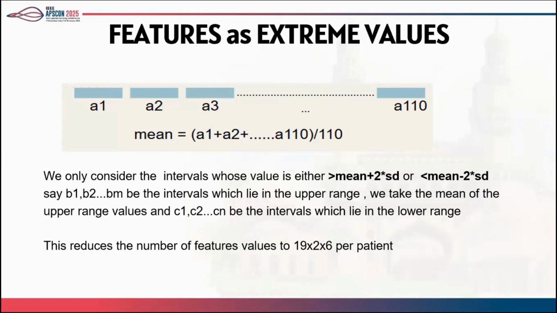And so this reduces to 19 into 2 into 6. From 110, we have just got 2 values. Also, for these two ranges, we are calculating the mean of these two intervals. So this brings down the value to 19 into 2 into 6 per patient.